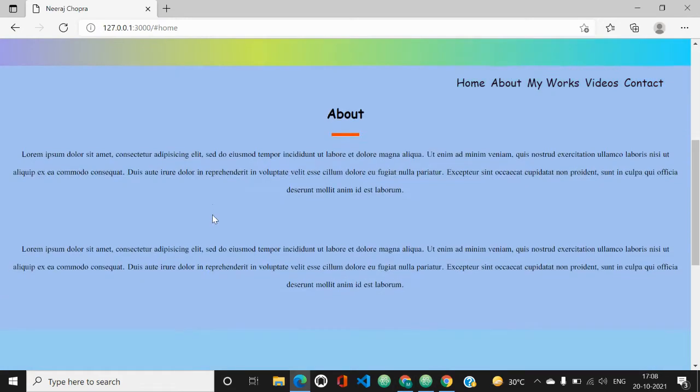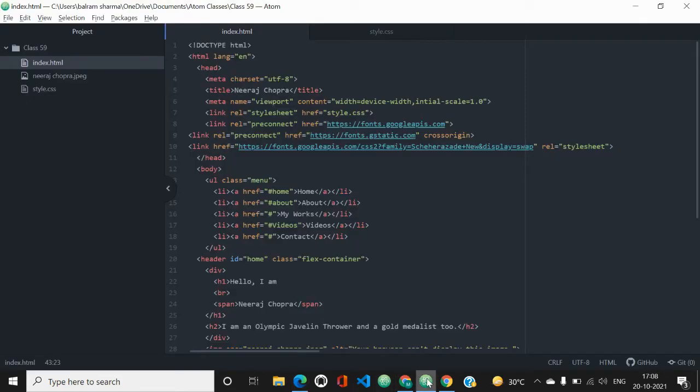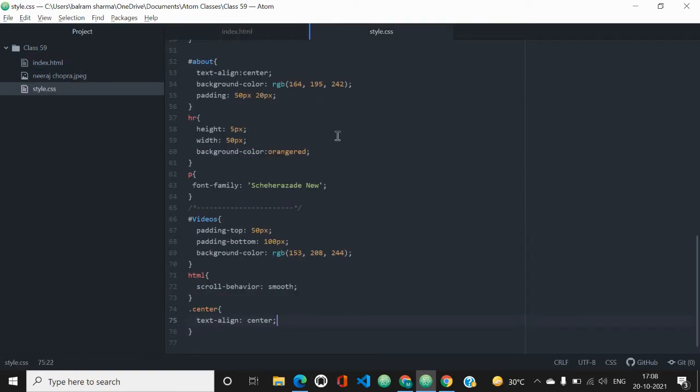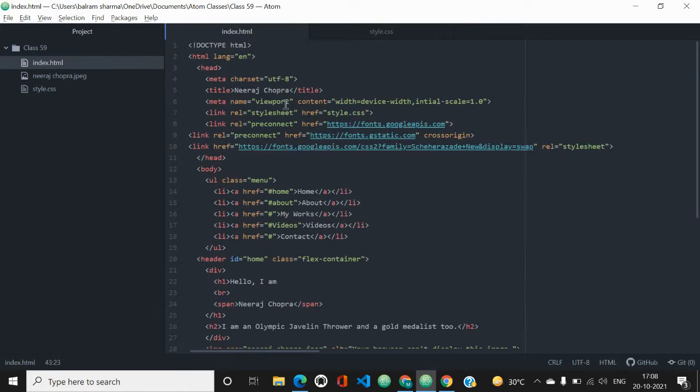Today we will discuss only this code. The code is not too long. It is just 46 statements for HTML, and for CSS it is just 76 statements. So we will make this website with only this code.